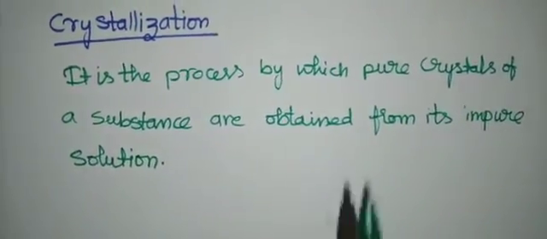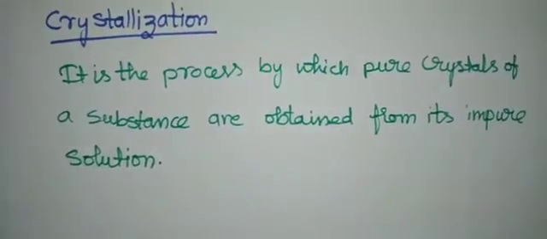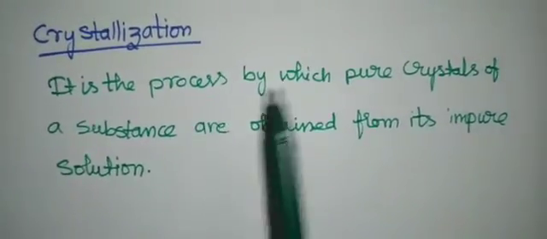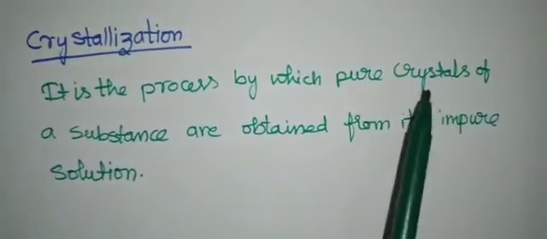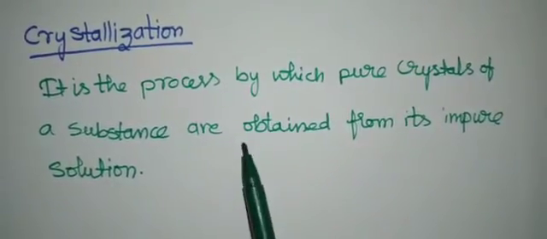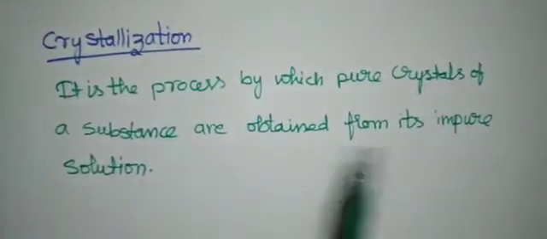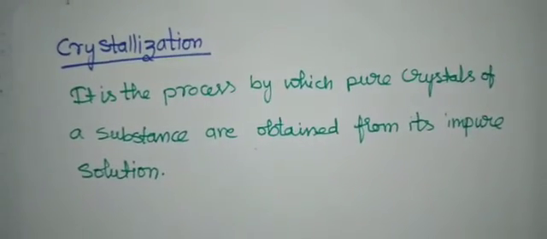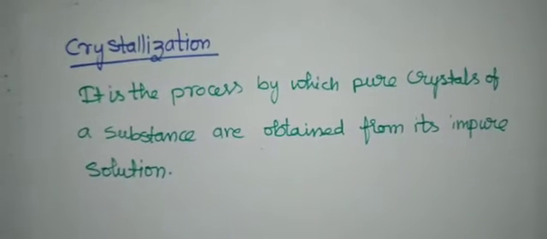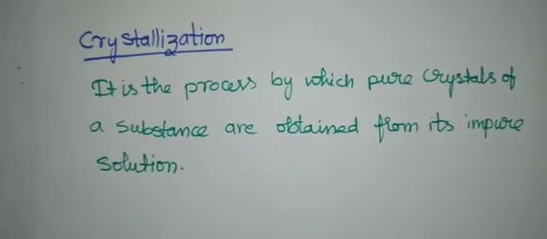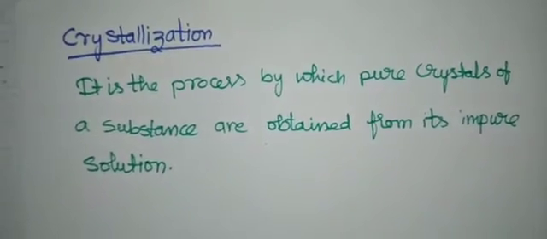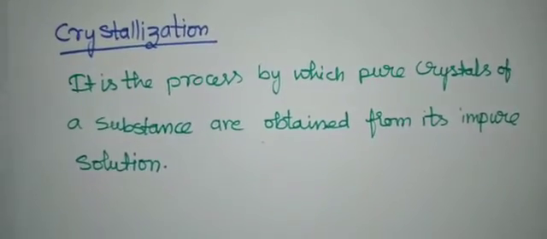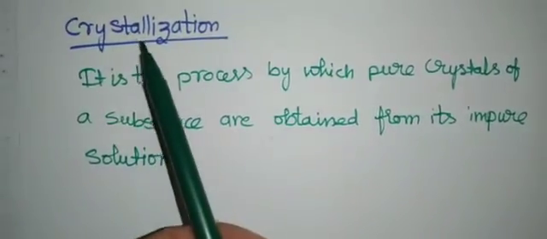Next type of reaction is crystallization. It means it is not a type of reaction, it is one kind of process. It is a process by which pure crystals of a substance are obtained from its impure solution. Okay, for example, we'll take salt, and if you mix it with the water, how can you get the salt from that salt water? Salt water ಇಂದ ನಿಮಗೆ ವಾಟರ್ salt ಯಾವ ತರ ಸಿಗುತ್ತೆ? By the process called crystallization.